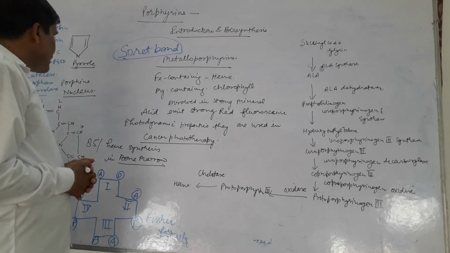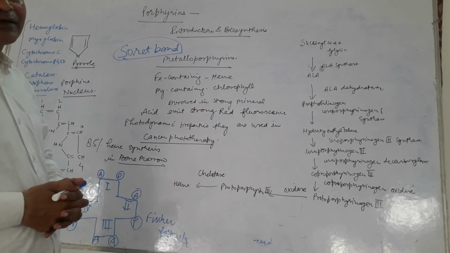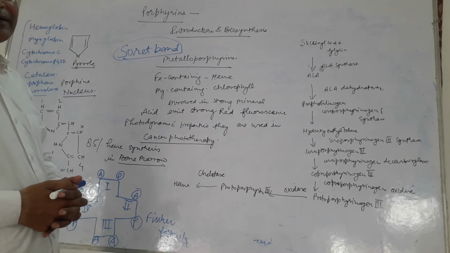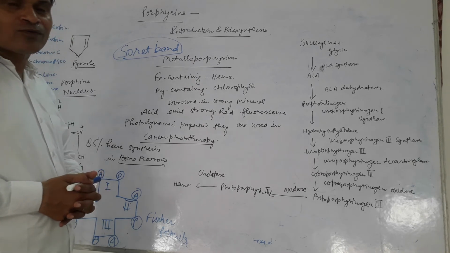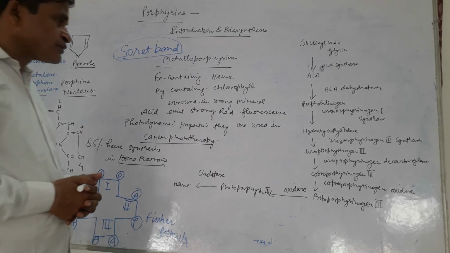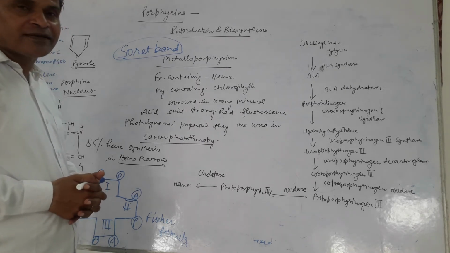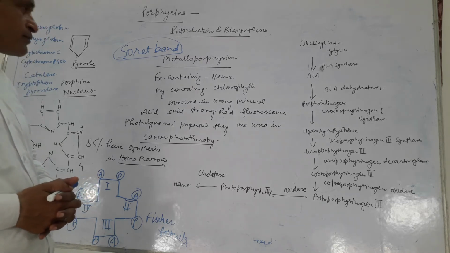Another disease is known as jaundice. Jaundice is also related to the porphyrin because jaundice occurs when the bile pigments which are stored in the gallbladder are not properly released into the intestine and spread in the tissue from the liver.